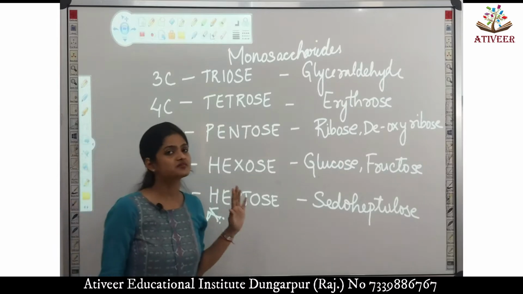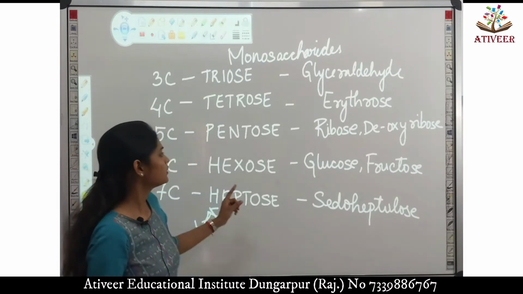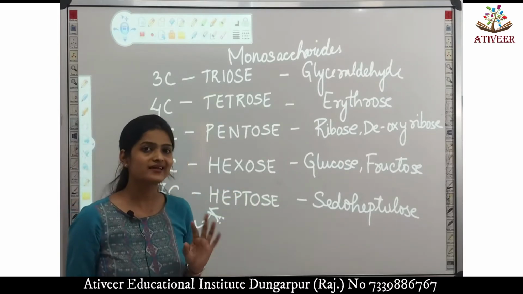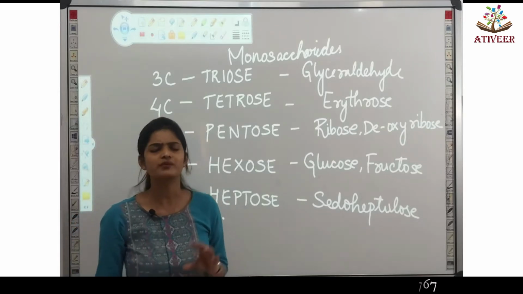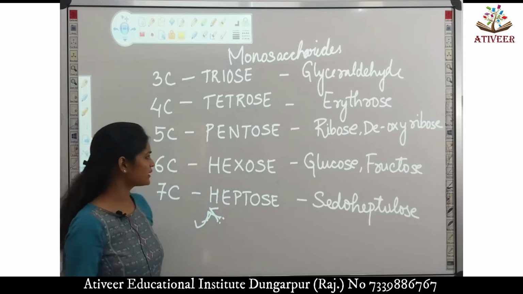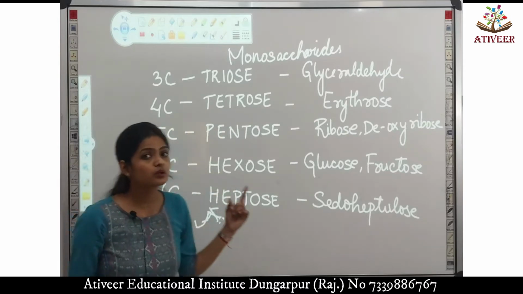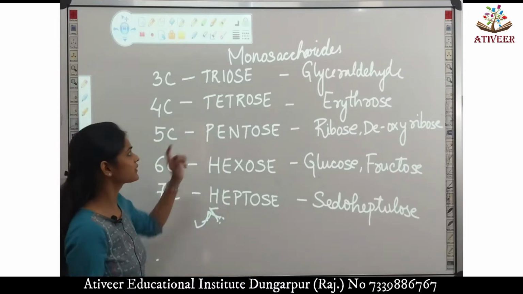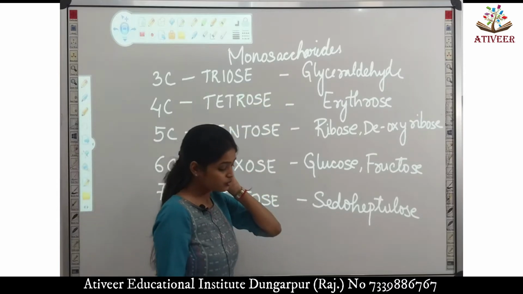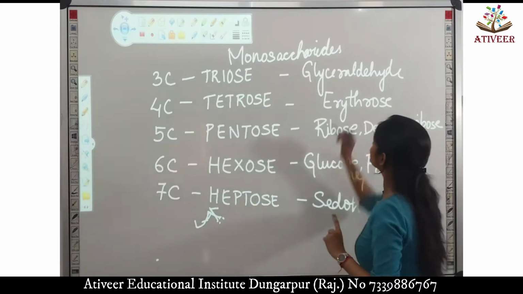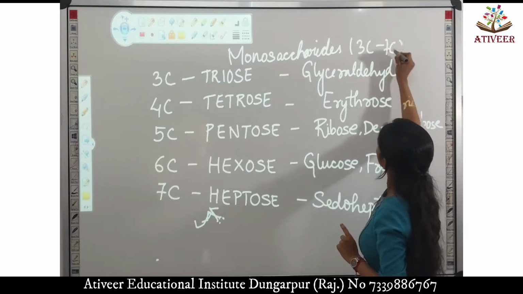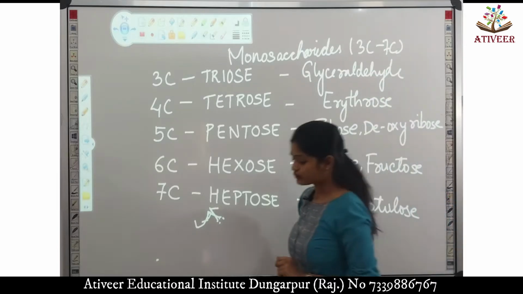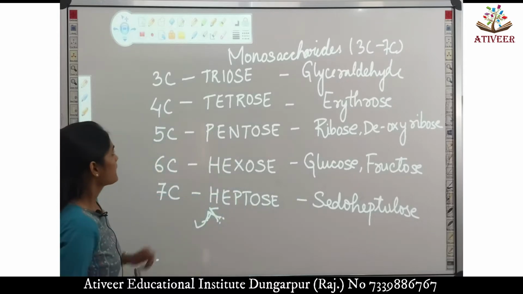In our monosaccharides, what we did in our previous classes, we dealt with glucose and fructose, their chain structure, open chain structure, ring structure, everything, properties, etc. Now we'll have a quick look at what exactly are monosaccharides. Monosaccharides are units, single units, 3 to 7 carbon containing mono units are called monosaccharides.